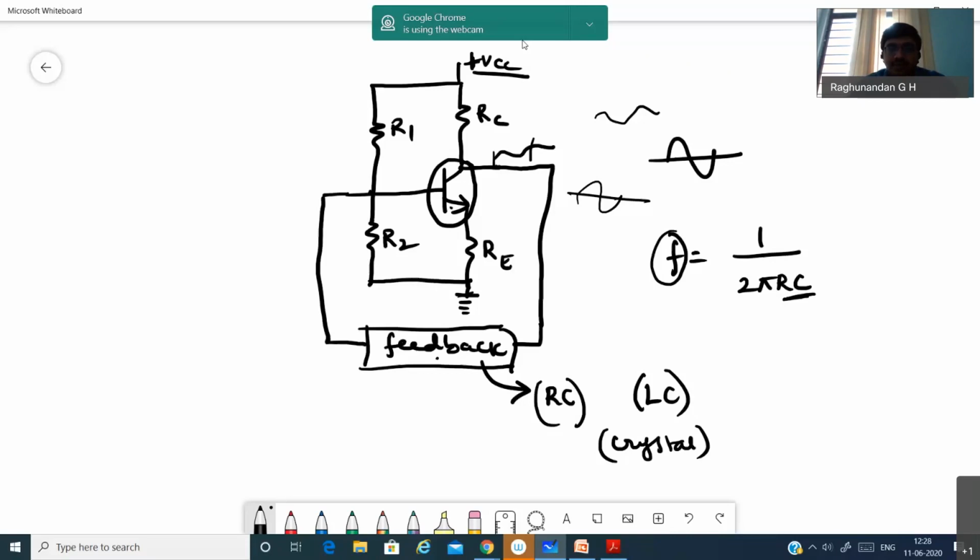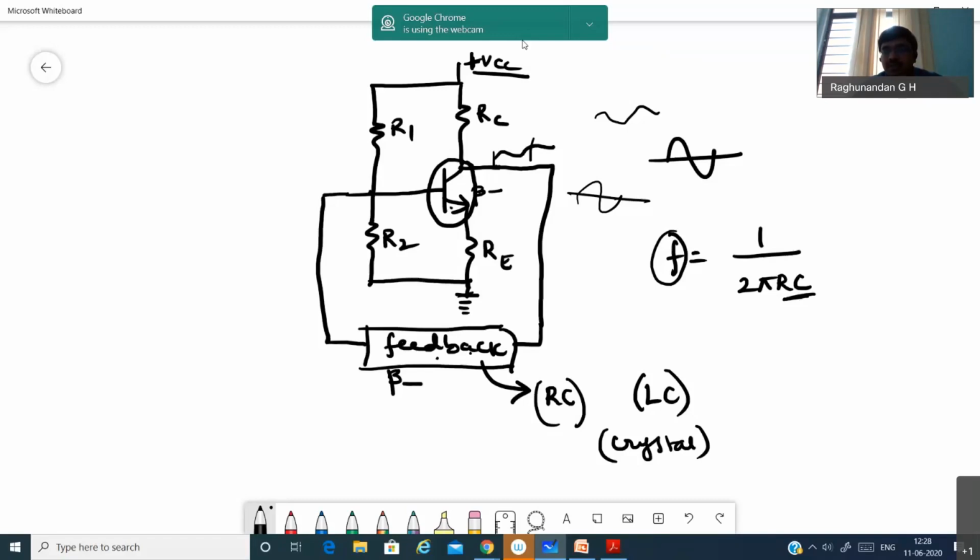For this, a transistor of known beta, that is current gain, will be considered. And also, always remember one thing: even for the feedback network we define a parameter called beta, and even for the transistor we define a parameter called beta. So what is the difference between these two? Beta, with respect to the transistor, is a current gain. Beta, with respect to the feedback network, is a feedback factor. So it tells how much amplification this feedback network is going to produce.